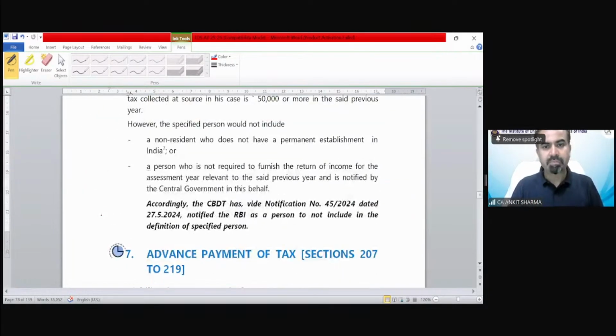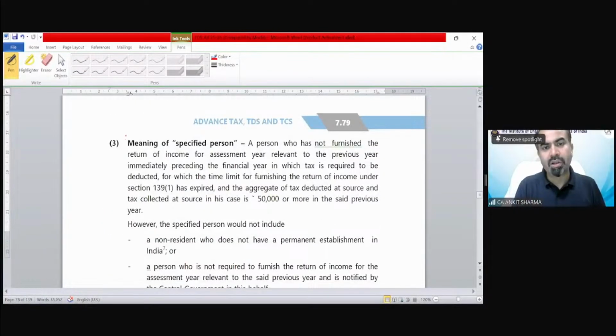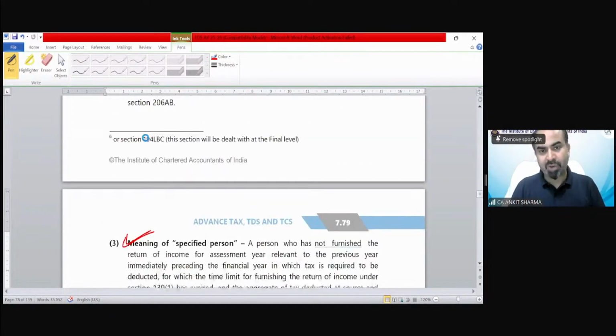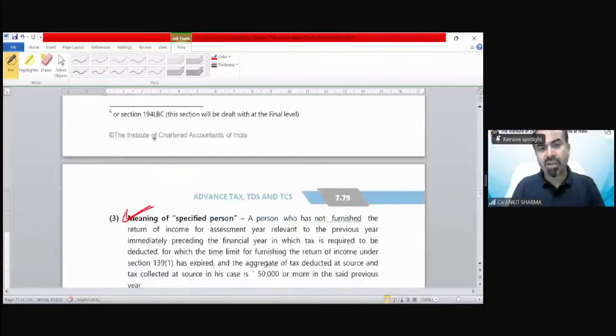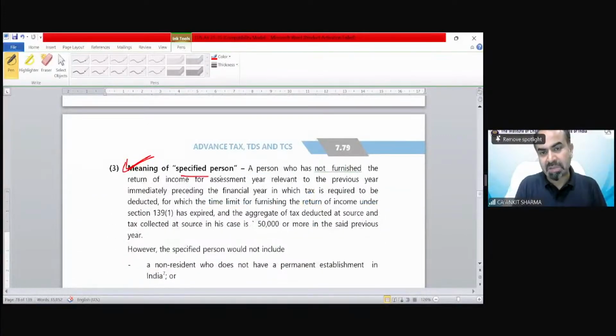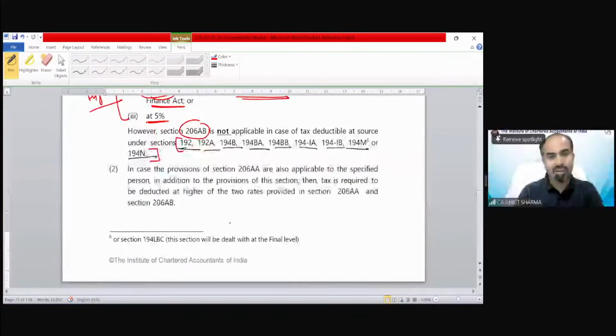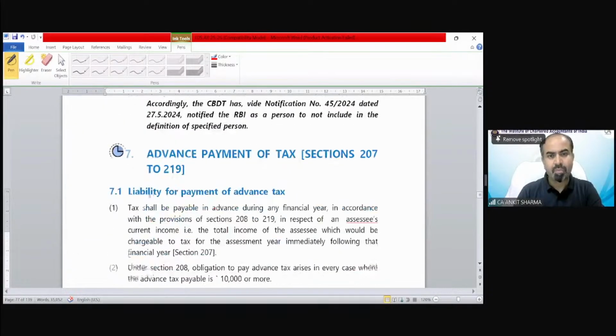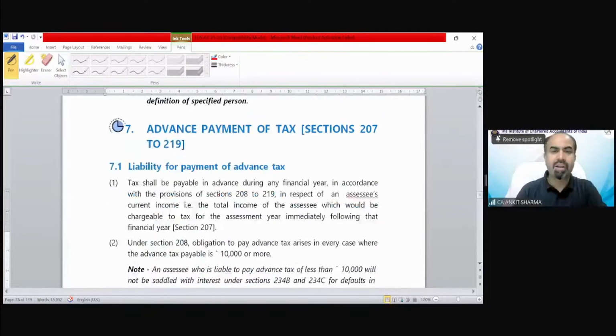This is applicable for only these persons. So this concept, whatever we have just gone through for filing of return, is applicable on these specified persons. So if these persons are there, in that case, if they do not file their return of income, then TDS would be twice the act rate, twice the Finance Act rate, or 5%, whichever is higher. Clear? Now the next concept of advance tax is here. So TDS ends.